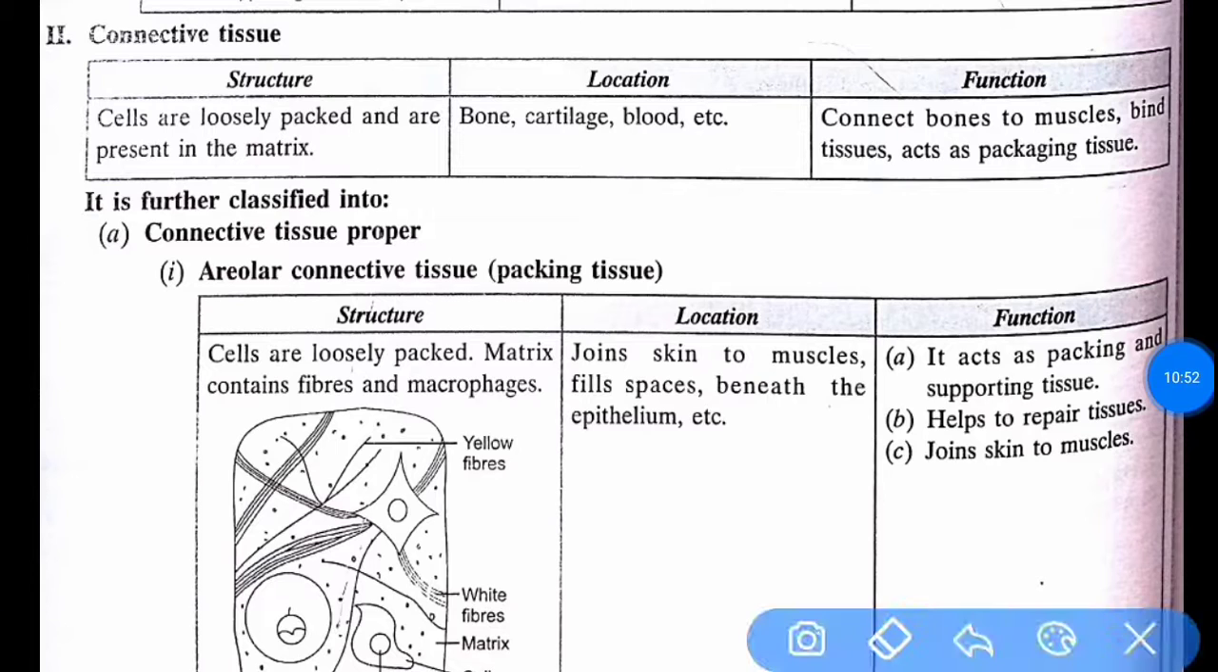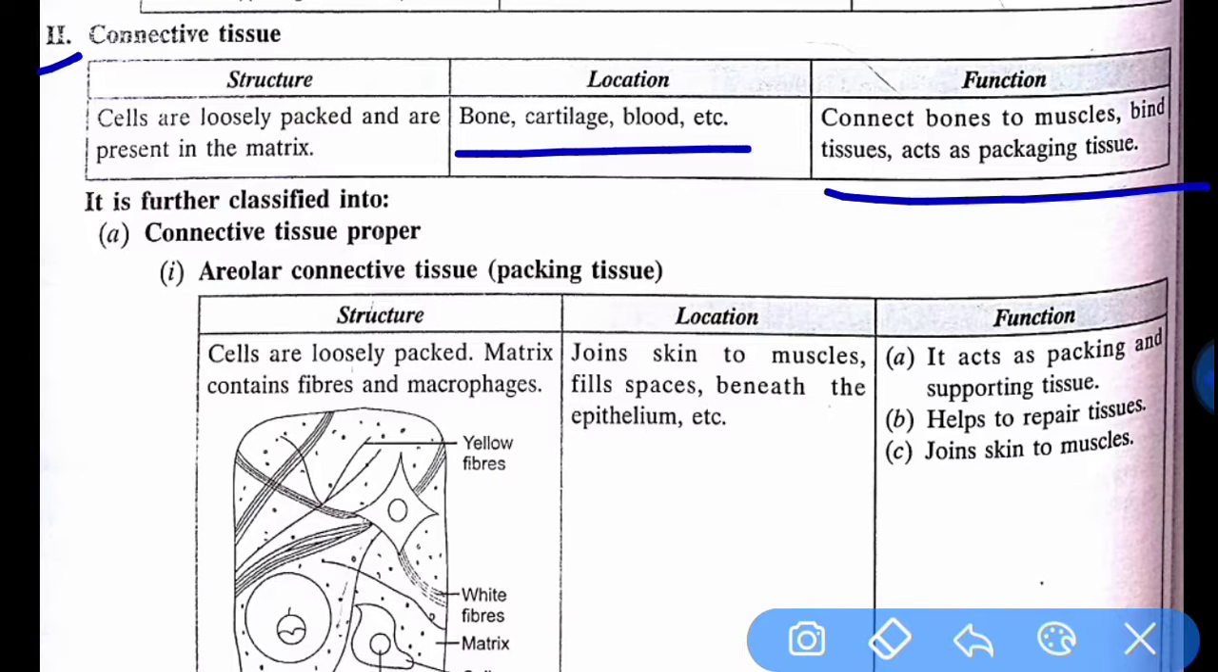Now we will move to the next one, connective tissue. The second tissue, connective. Its structure: cells are loosely packed and are present in the matrix. In epithelial tissue we read that the cells are compactly arranged, but here they are loosely packed. Their location is our bone, cartilage, blood, etc. The function: connect bone to muscles, bind tissues, act as a packaging unit. That's why the name is connective.